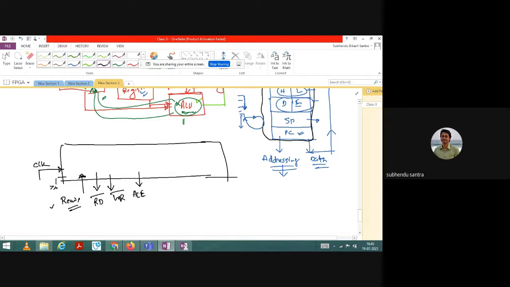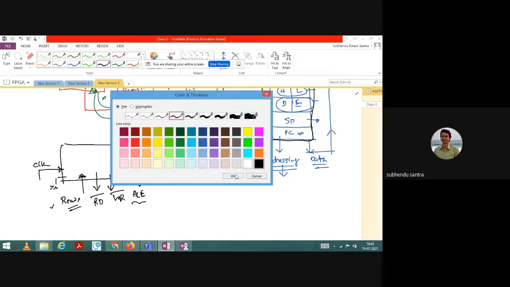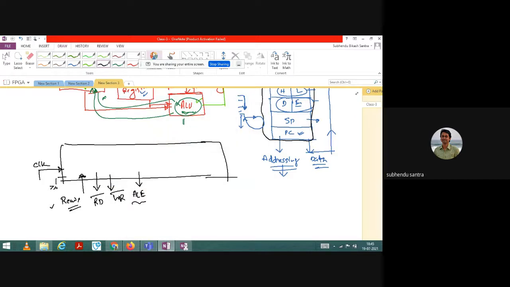The ALE signal, why is it there? Can anyone say what ALE is? Arithmetic logic operation? No, don't say like that. What is the full form of ALE?